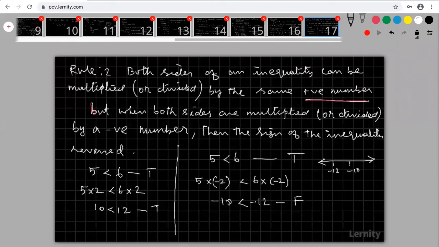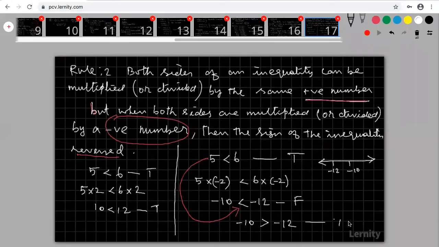So therefore, what I have to do: when both the sides are multiplied or divided by a negative number, then the sign of the inequality is reversed. Here less than is there, here you have to take it as greater than. That means I'm going to write it as minus 10 greater than minus 12, reversing the inequality. Now this is true or not? See that, now this is true.